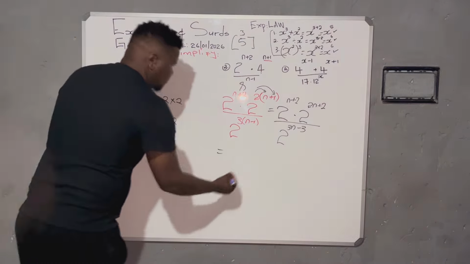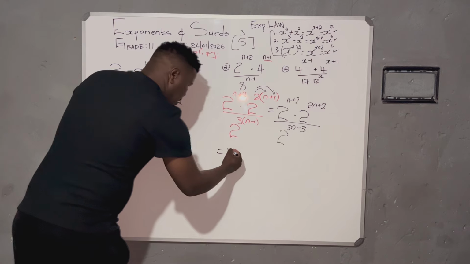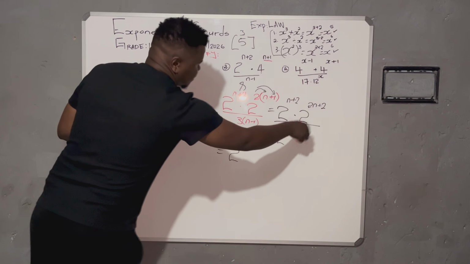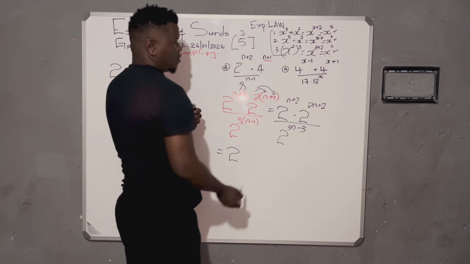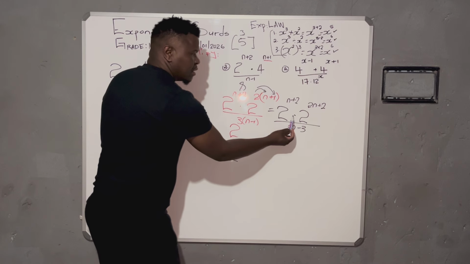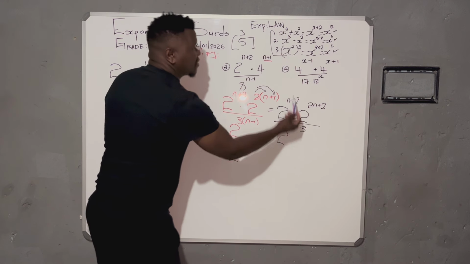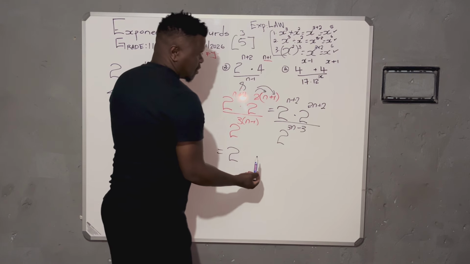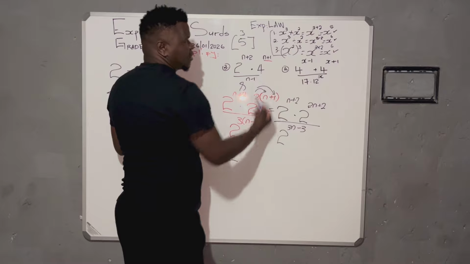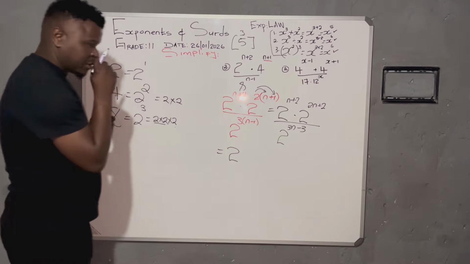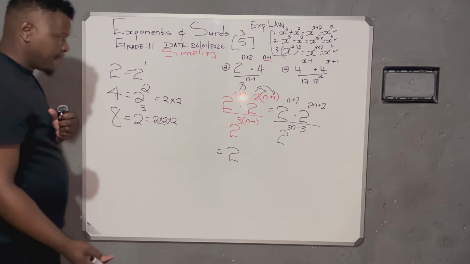Now, let's see. In this case, this is where we can now apply our law. You can see we've got the same base, multiplication of the same base. I can apply law number 1. Once I'm done, I still have a division of another same base. I can now apply number 2. So there are different methods. I'm going to highlight both of them.